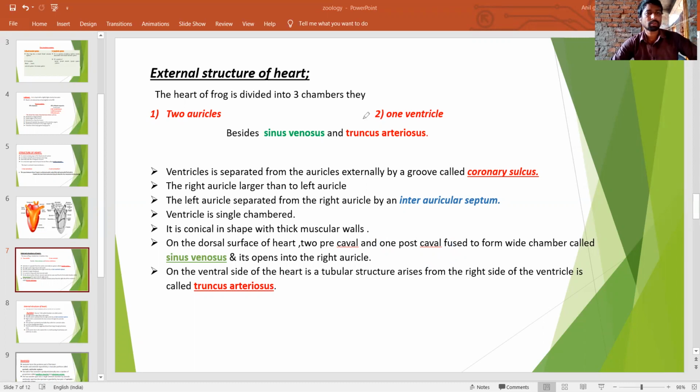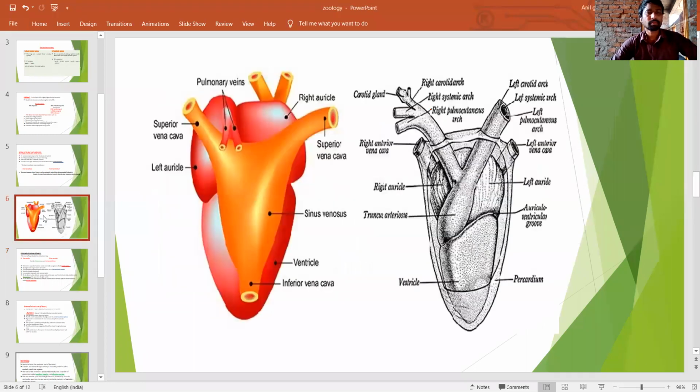Look at the diagram. How is the sinus venosus formed? The superior vena cava, or precaval veins: this one is the left vena cava, this one is the right vena cava, and this one is the inferior vena cava, or postcaval vein.